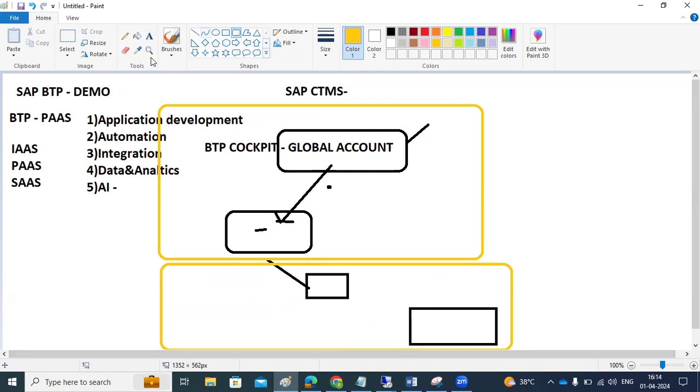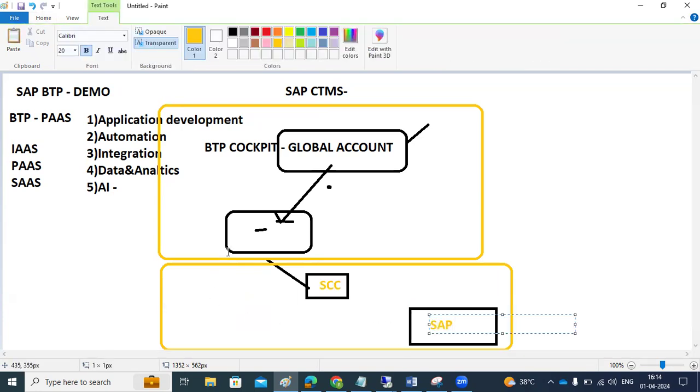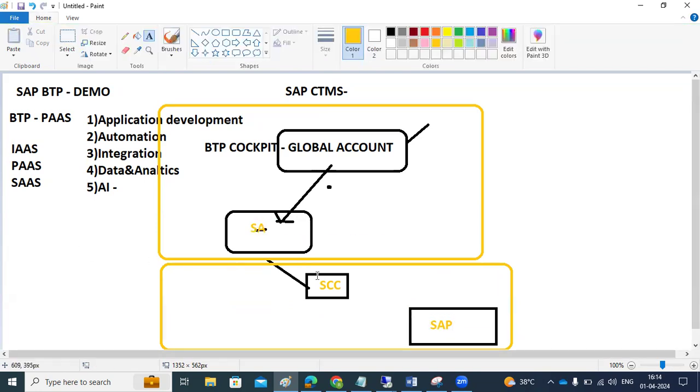That's why we have the cloud connector concept, which we integrate with our backend SAP systems: backend SAP ECC, S/4HANA, or normal HANA systems. So these SAP systems and these sub accounts we can integrate through the cloud connectors. Then if you choose any service here, we can create destinations, the same as in SM59. Just as we create destinations there, in the same way we can create destinations to our backend systems.